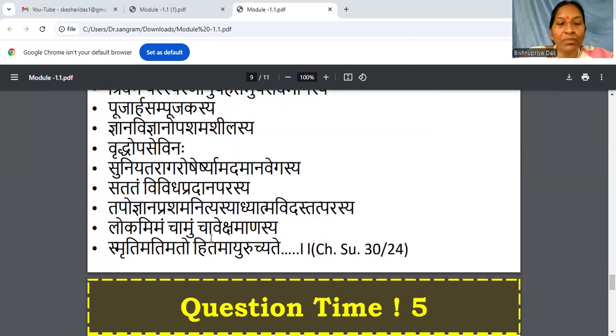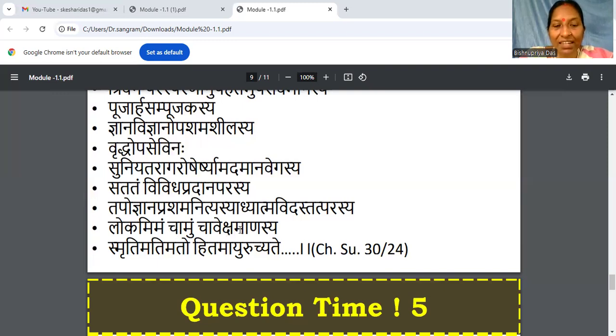Next, lokamimam chamu cha avekshamanasya. Imam loka and amum loka. Loka means universe or life. Imam life means this life; amum life, the next life, we don't know. But in both lives there is the sequence of karma and karma phala.